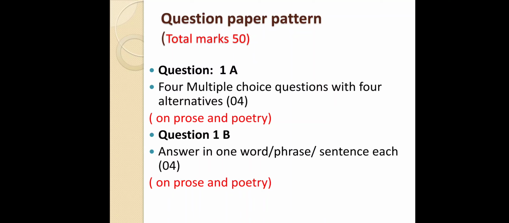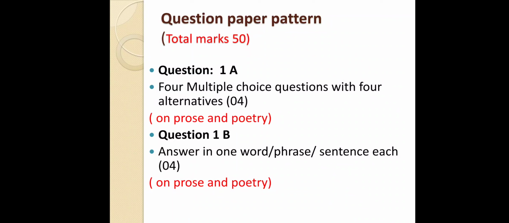And question 1B is: answer the following questions in one word, phrase or sentence each. There will again be 4 questions. You have to write the answer; you can write just one word, one sentence or one phrase, depending on the answer to the particular question. These questions are again based on prose and poem, and this question is for 4 marks. So question 1A is for 4 marks, question 1B for 4 marks.